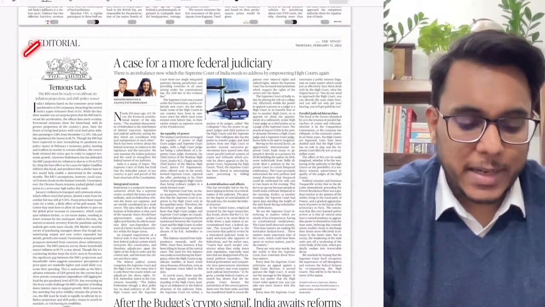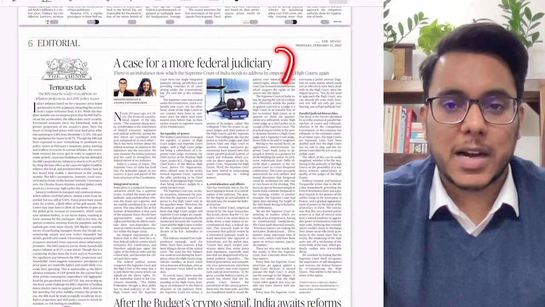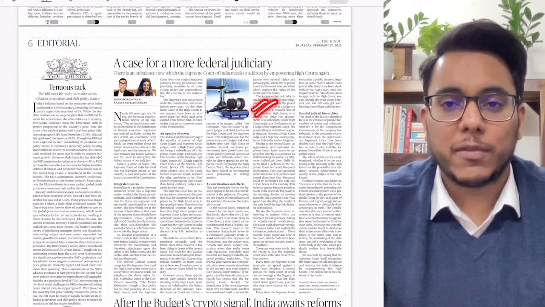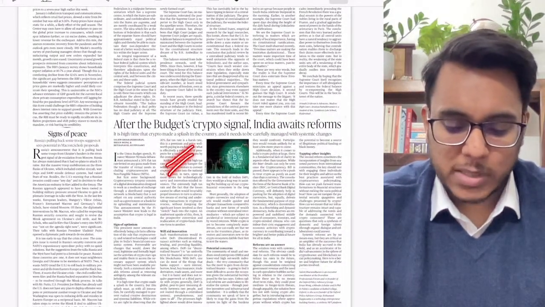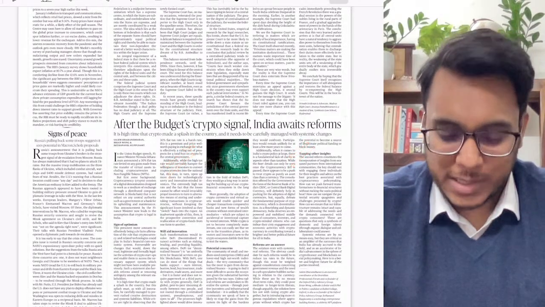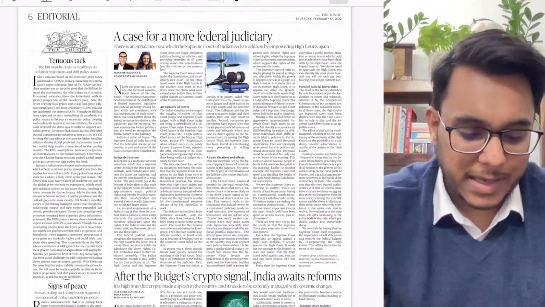Then we reach the editorial page. In the editorial page, the first article is talking about a case for a more federal judiciary. So we'll see this article. Then after the Budget's crypto signal, India awaits reforms. So we'll see this article with respect to the cryptocurrency that has happened.